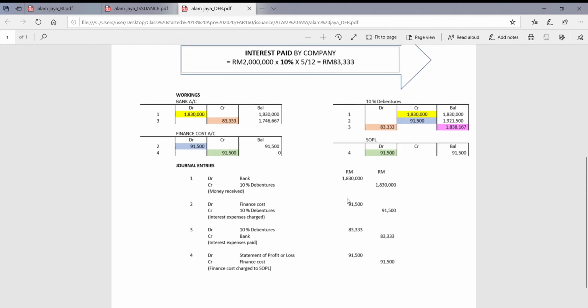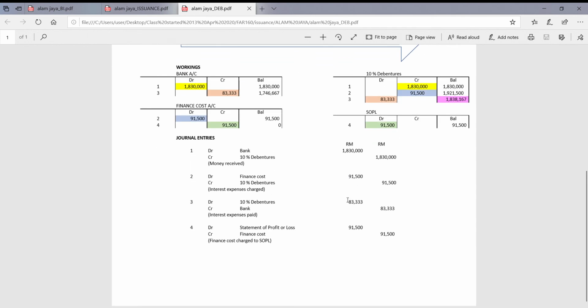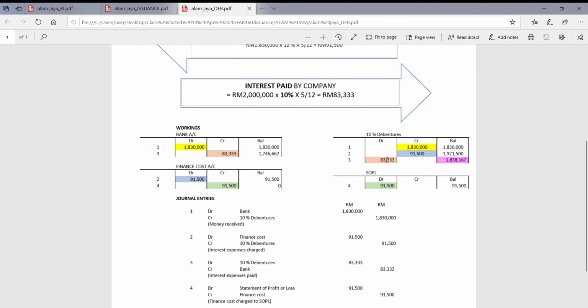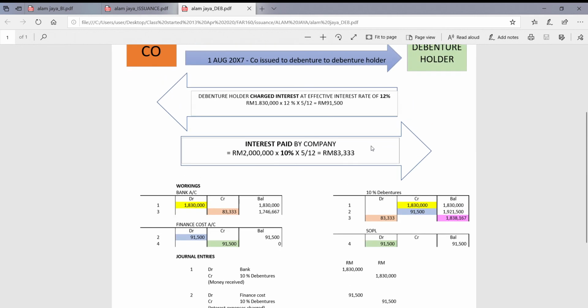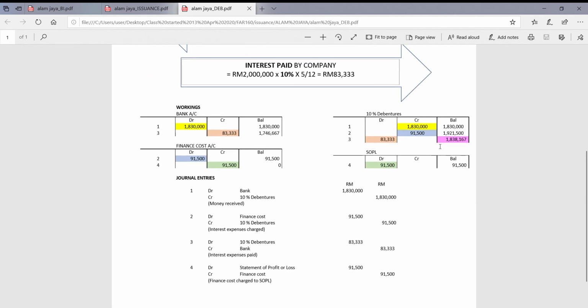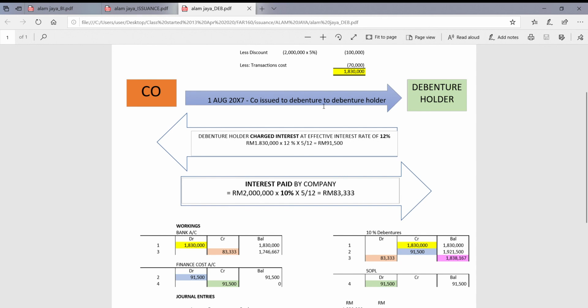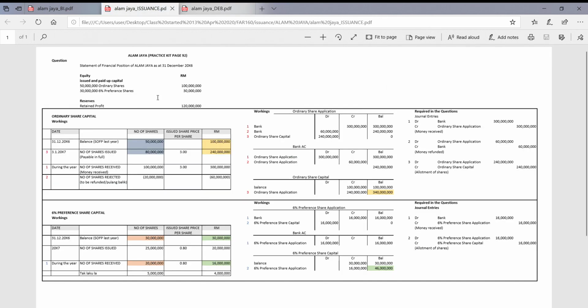Okay, this question does not require you to do SOFP at the end of the year, but should the question ask you to do SOFP, you must know which figures to get from which part of the account. Also, for debenture it is not so much of a problem because everything is in RM, but for issuance of shares, we have to be careful of the number of shares and the RM.